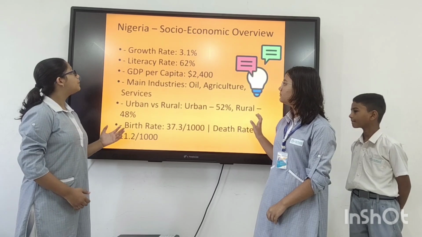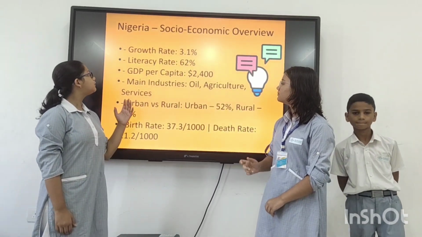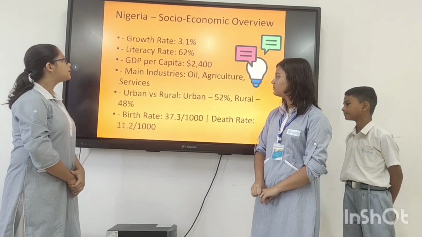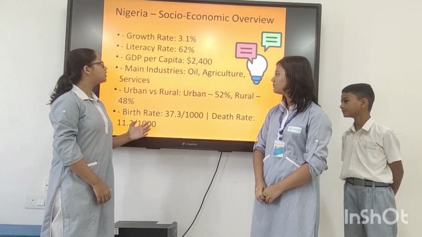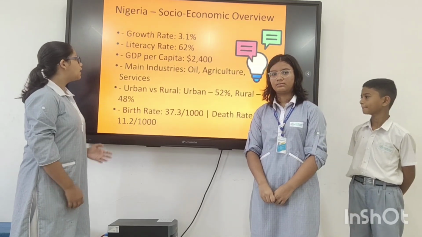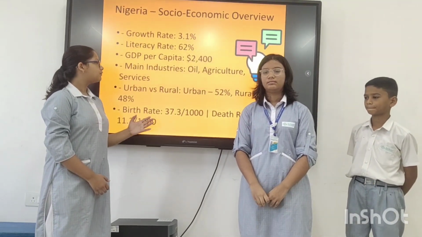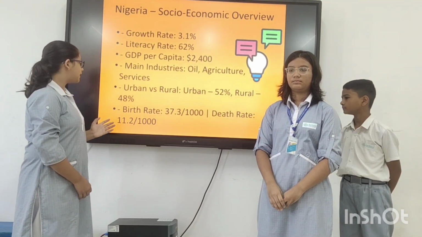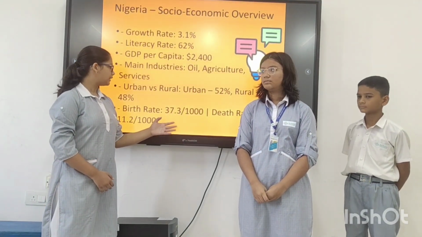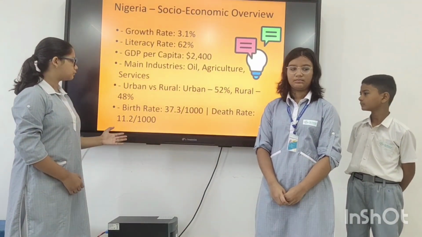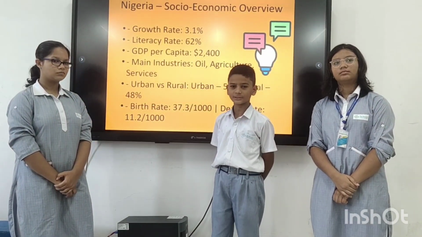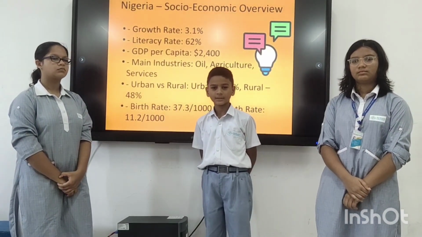Nigeria socio-economic overview. Growth rate is 3.1%, literacy rate is 62%, GDP per capita is $2,400. Main industries: oil, agriculture and services. Urban versus rural: urban 52%, rural 48%, birth rate 37.3 per thousand, death rate 11.2 per thousand. Nigeria can learn from India's digital education and Dubai's infrastructure development.